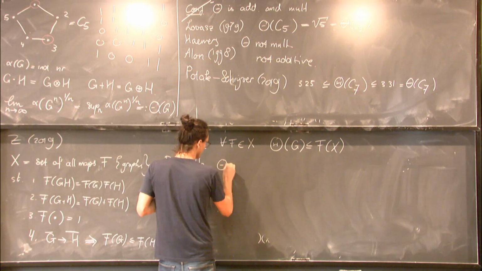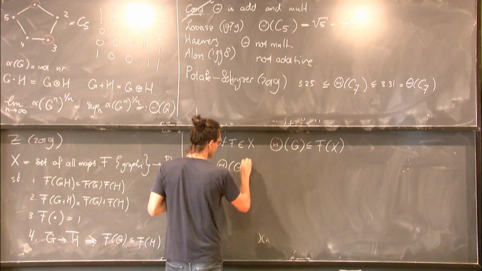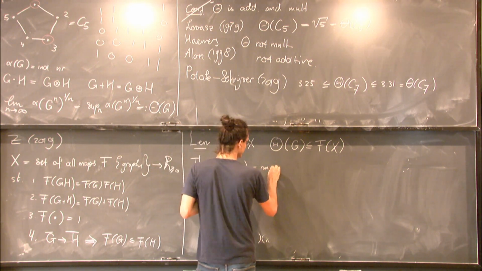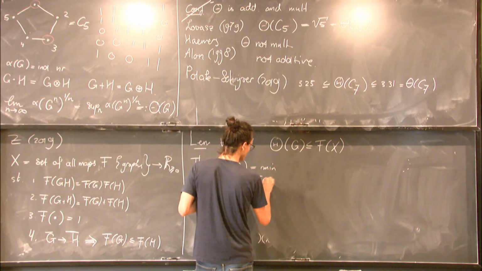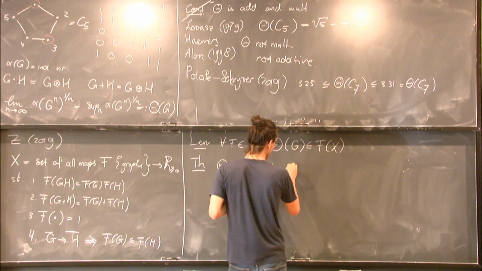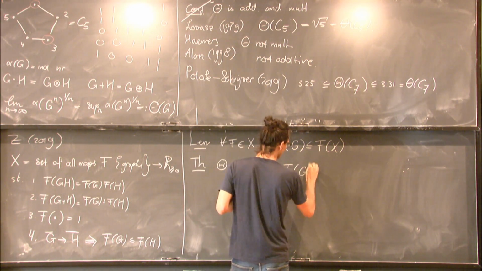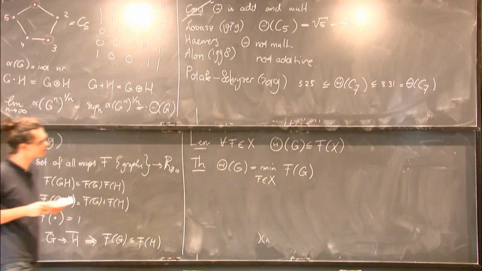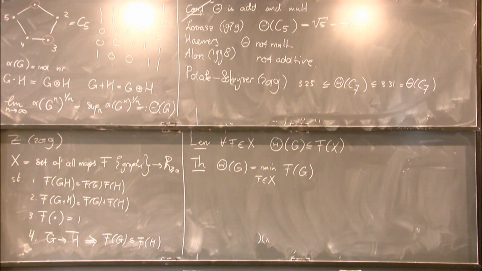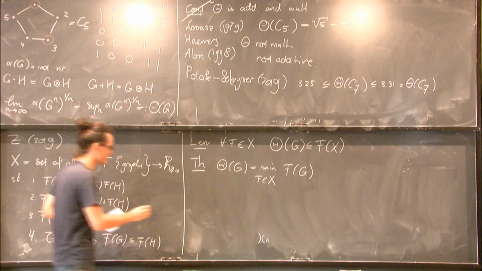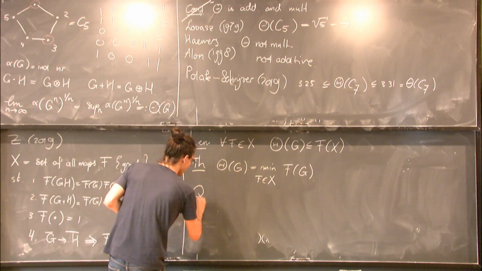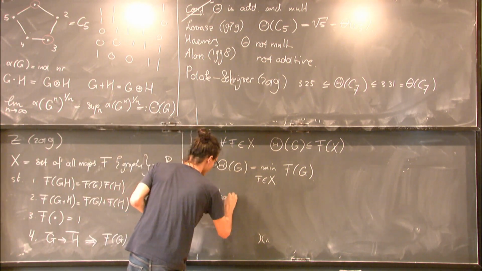So fix a graph G, then the Shannon capacity is equal to the minimum over f in X of f evaluated at G. Of course, if we want to understand Shannon capacity, it would be sufficient to understand X. So the big question is, what is X? And we don't know.